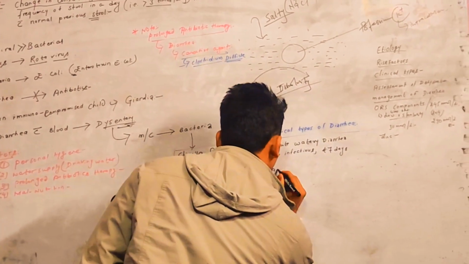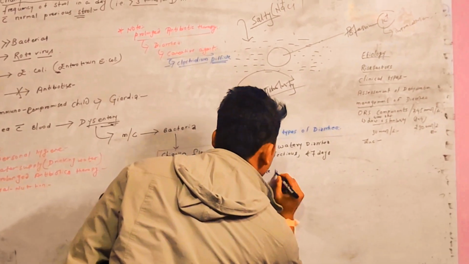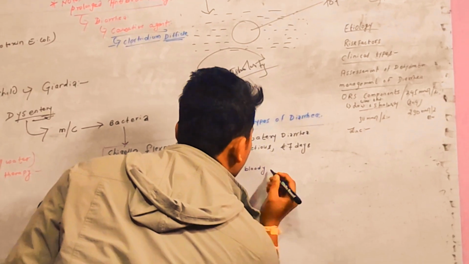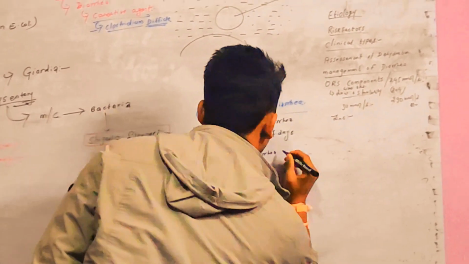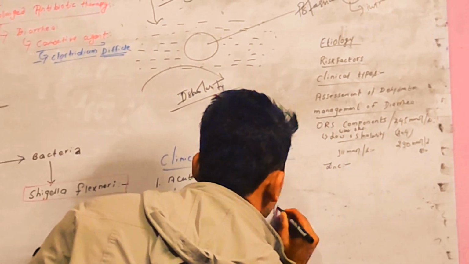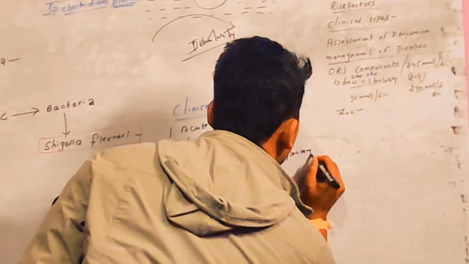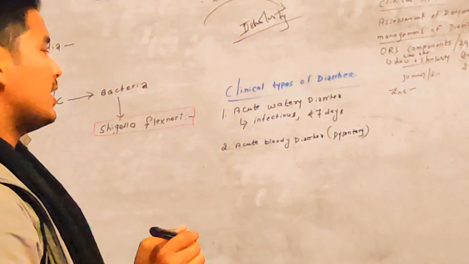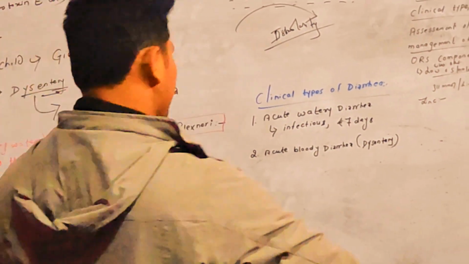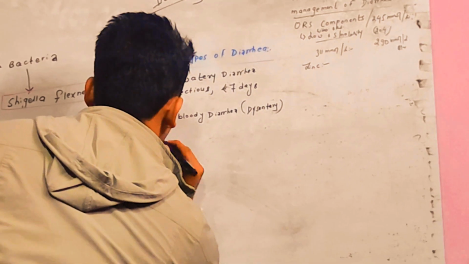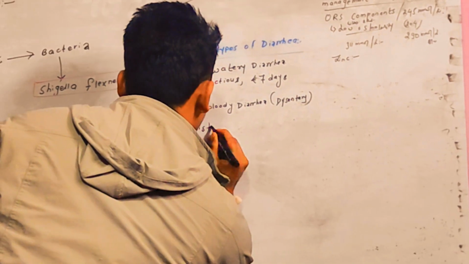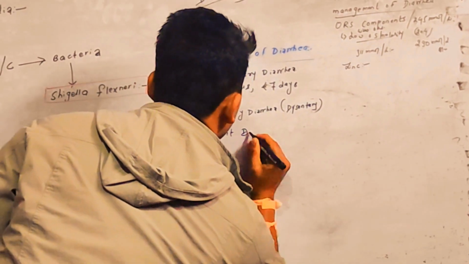Second one is acute bloody diarrhea, also known as dysentery. As soon as there is a passage of blood in the stool, diarrhea becomes dysentery. Third one is persistent diarrhea.